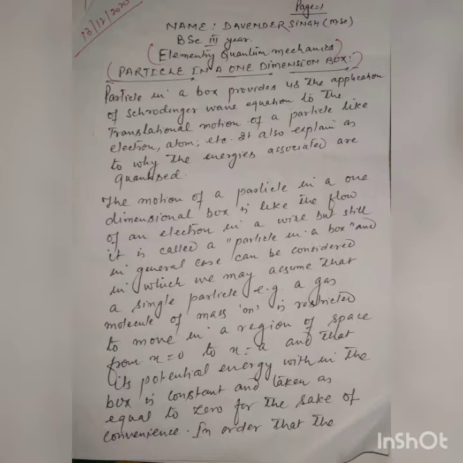In the general case, we may assume that a single particle, for example a gas molecule of mass m, is restricted to move in a region of space from x equal to 0 to x equal to a, and that its potential energy within the box is constant and taken as equal to 0 for the sake of convenience.